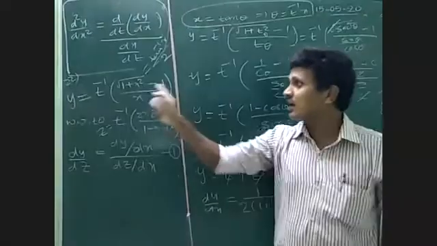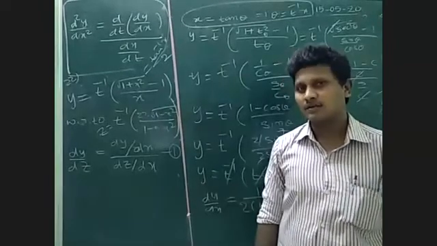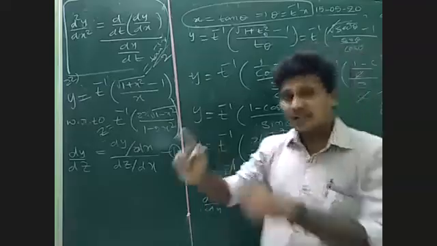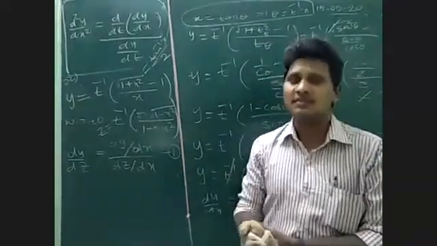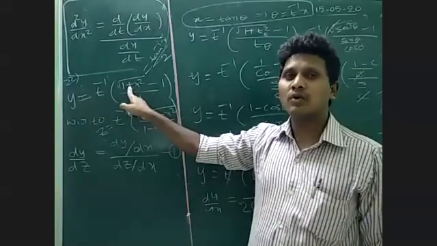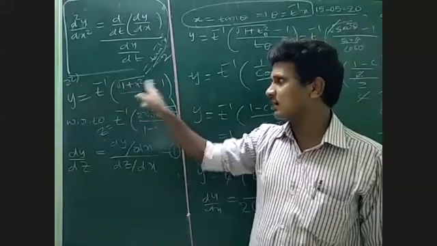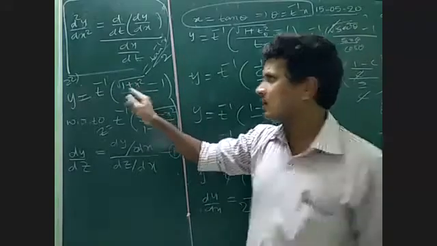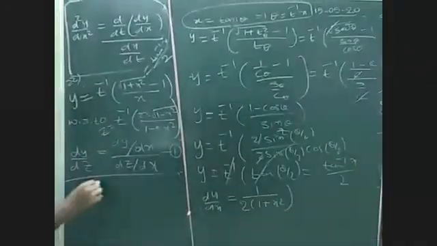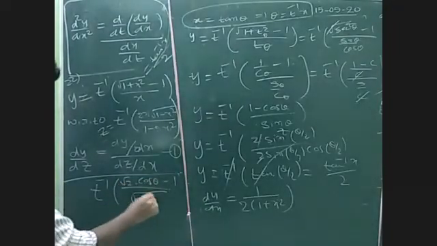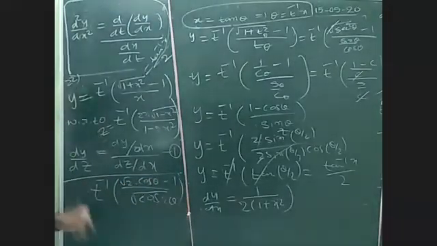See here, you will get 2 theta. Yes or no? X square is equal to cos 2 theta you will take. But converting into tan is different. Here we will get root over cos 2 theta. Here you will get clearly root of cos theta minus 1, root 2 cos theta. Finally, if you substitute cos 2 theta, here you will get tan inverse of root 2 into cos theta minus 1 by root over cos 2 theta. How will we convert into tan?